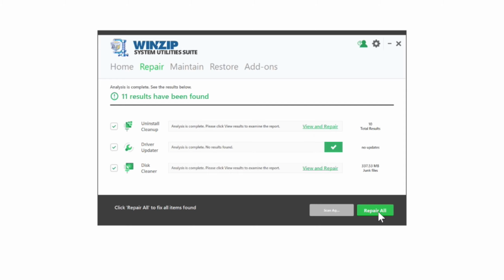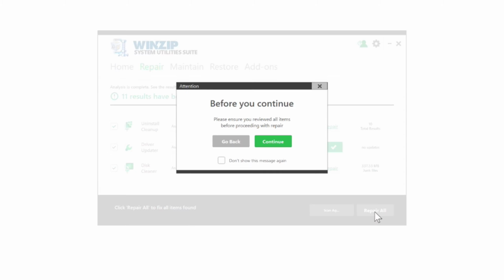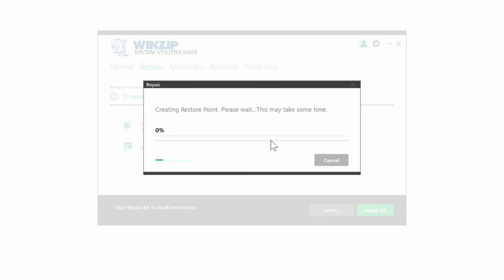I'll go ahead and click Repair, and I'll get a pop-up confirming that I've had a chance to look at what needs to be done before I start the process. Click Continue, and as a safety net, WinZip Utilities will create a restore point for you. This is like a snapshot of your current system, just in case you have any issues later. It's rare, but it's technically possible.